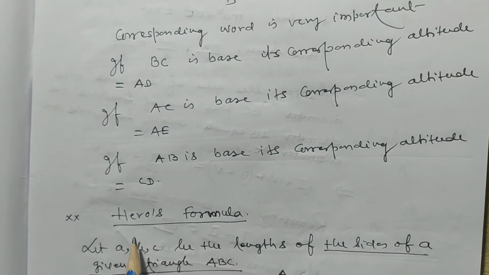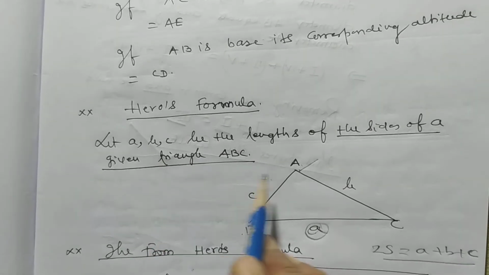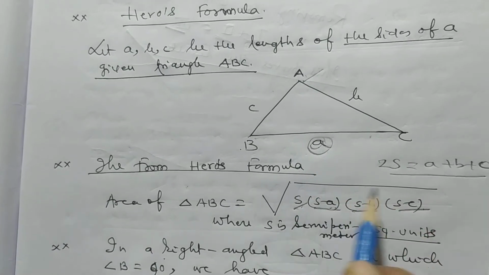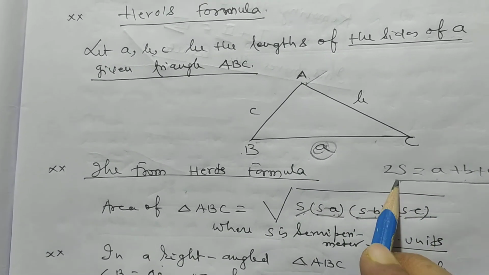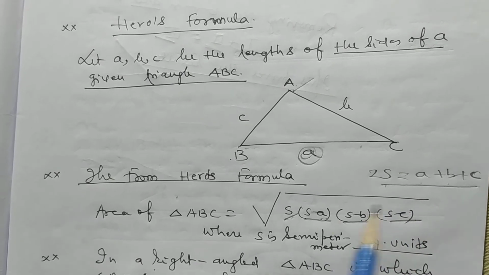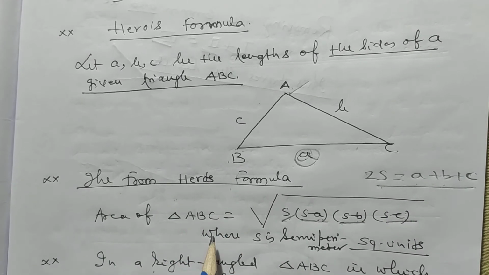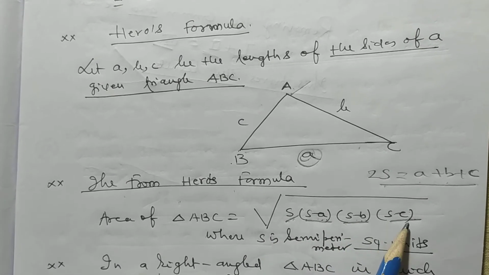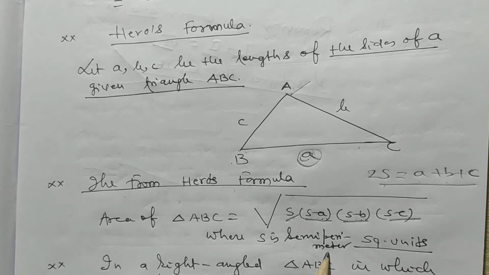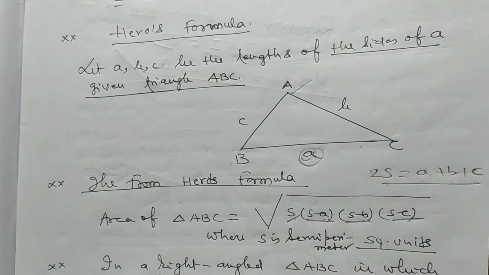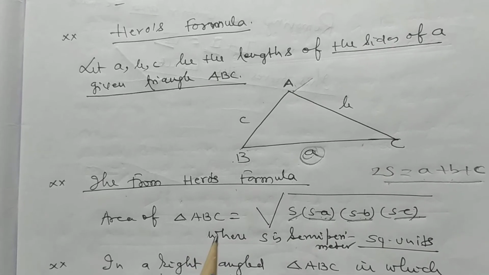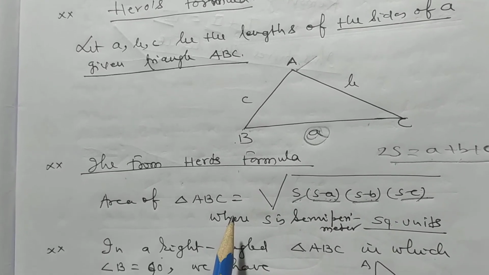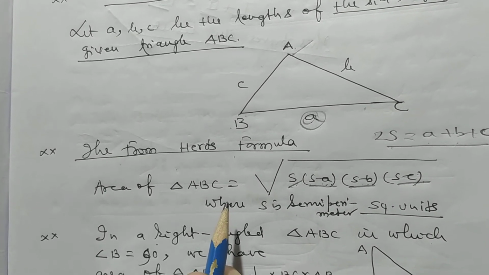Now I want to discuss what is Heron's formula. Just as I have discussed, let a, b, c be the lengths of sides of the triangle. So its perimeter will be 2s, a plus b plus c, and semi-perimeter is (a plus b plus c) by 2. So Heron's formula is square root of s(s minus a)(s minus b)(s minus c), where s is semi-perimeter, in square units. By applying this formula, you can find the area without knowing the altitudes of a triangle. So this formula is very, very important to solve the problems of area of plane figures.